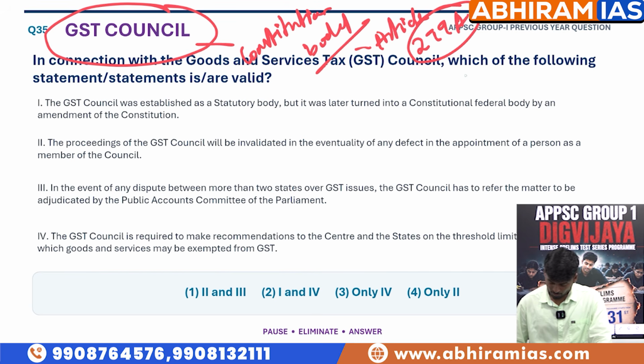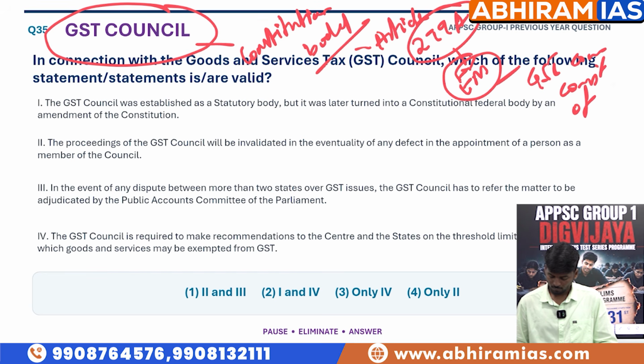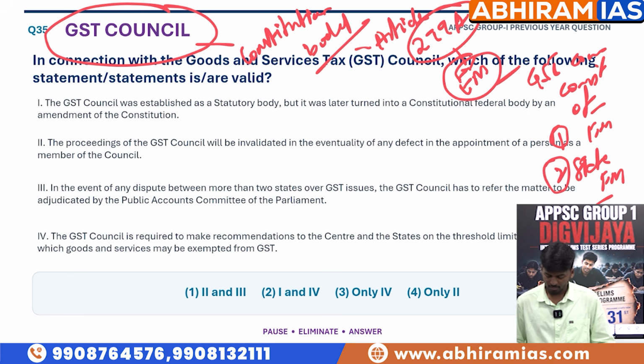It is chaired by the Union Finance Minister. The GST Council consists of the Finance Minister as chair and state finance ministers. So this is the general composition of the GST Council.